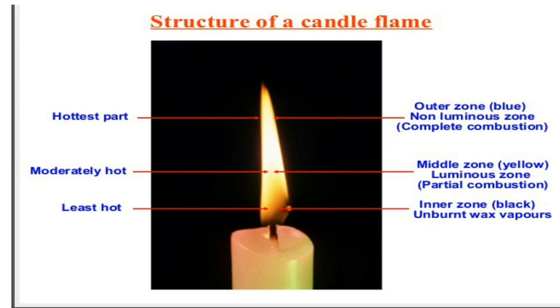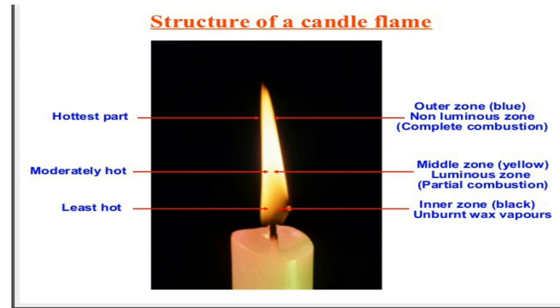Whenever you go with your parents to a goldsmith shop, you can see that when they want to melt gold or silver, they use a small pipe. Through this pipe they blow, and they use only the outermost zone, which is the hottest zone, for melting, because there is complete combustion here.